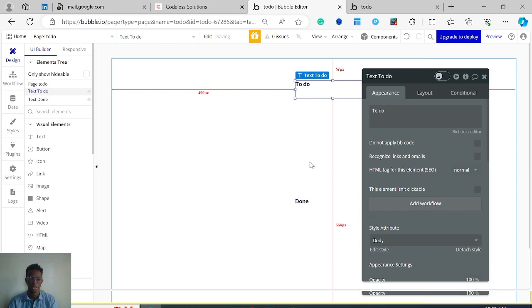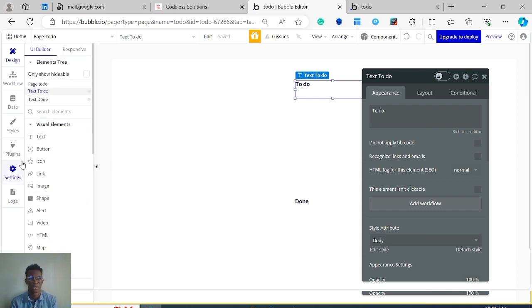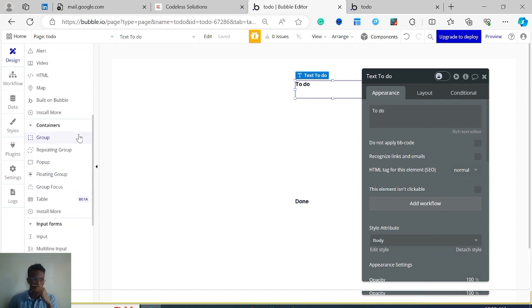And under each of these there's a list. So what does a list look like in Bubble? Now, in Bubble we have different categories of elements. We have what we call visual elements. For example, this is the text I've shown you. We have buttons, icons, links, images, shapes. They're just simply things you see on the page. Images, maps, videos. Okay, then we have another group of elements that are referred to as containers.